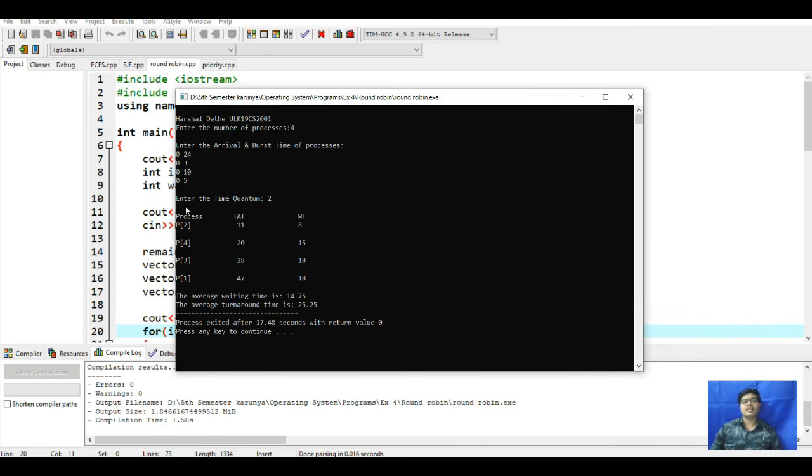All these processes arrived at 0, but the time quantum decides how many times it will calculate. Here it will be 20, then 18, and so on. Here it is 2, first, and then 1 it will go for 1. For here 8, 8, then 6, then 4. Then this shows the turnaround time and waiting time. For all these processes, the average waiting time is 14.75 and the average turnaround time is 25.25.